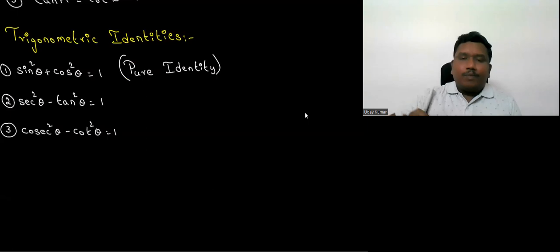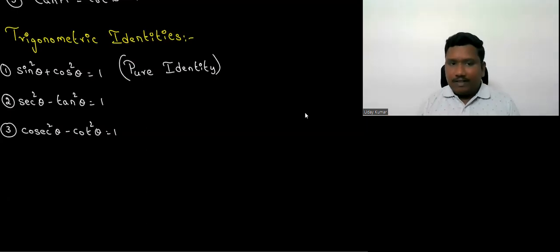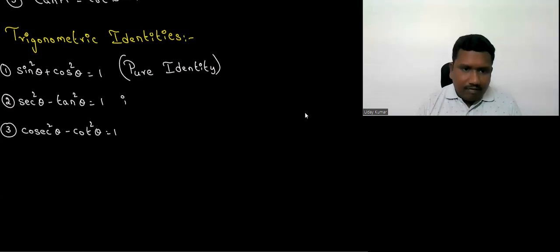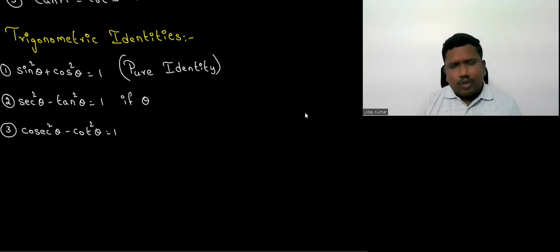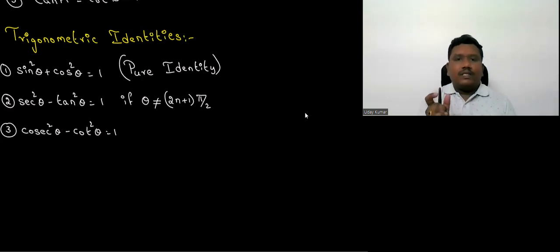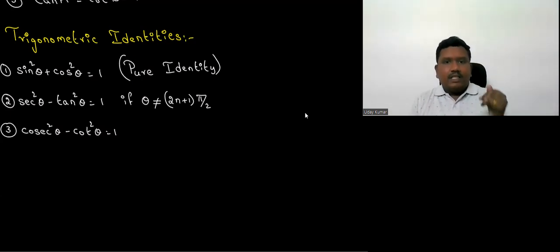unless some problematic value comes. What is the problematic value? This only holds good if theta is not equal to 2n plus 1 into pi by 2. What does it mean? 2n plus 1 is the general form of an odd number. So odd multiples of 90 degrees means 90 degrees, 270 degrees, 450 degrees.